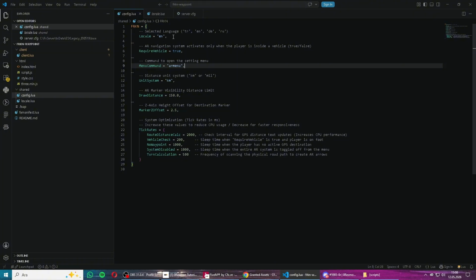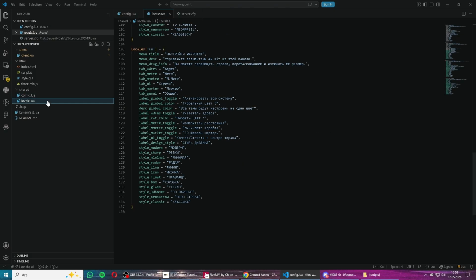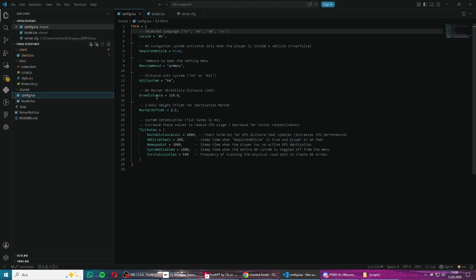You can also make the customizations in your config, like language. If your language doesn't include it here, you can edit in the local file. You can change the setting of a car vehicle. If you make it false, you won't need to be in a vehicle to see the waypoints.